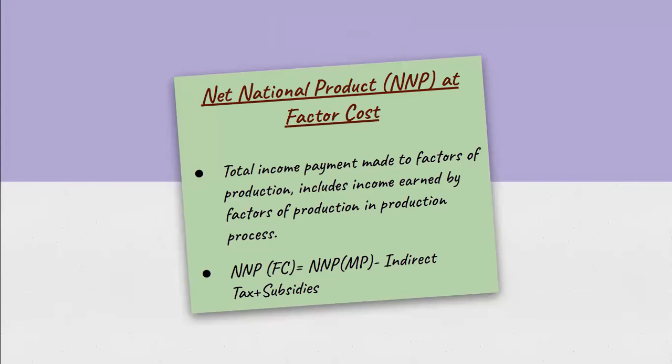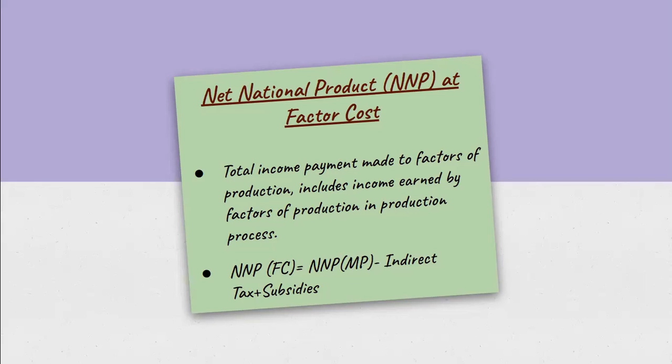So what's the difference between factor cost and market price? Factor cost is the total amount which the manufacturer of a product has to invest in the production of that good, and it doesn't include the indirect taxes or the subsidies imposed on that product. But the market price is the final cost at which the manufacturer sells the good to the consumers. Whenever we buy a product, there is always GST included in that. That GST doesn't go to the manufacturer, it goes to the government.